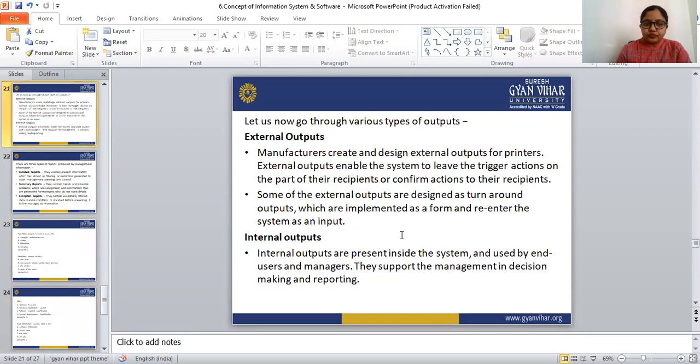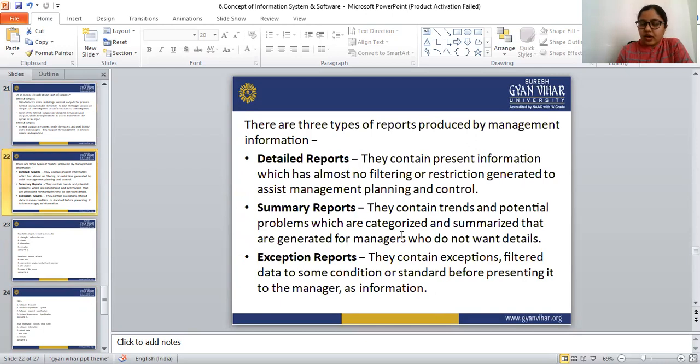I hope you all understood very well what the information gathering system is, what feasibility analysis is, what the input and output designs are, and how many types of reports there are: detailed reports, summary reports, and exception reports, and all things.